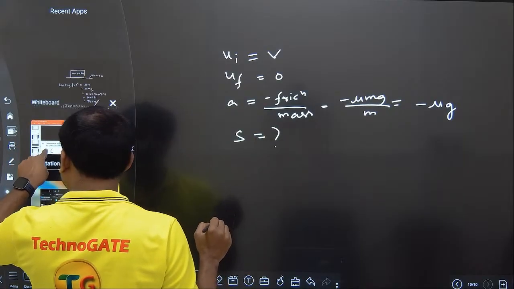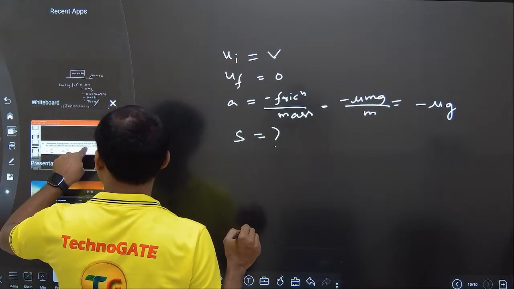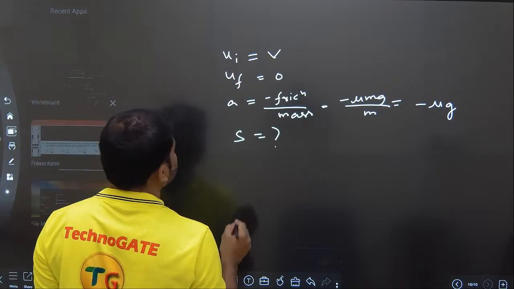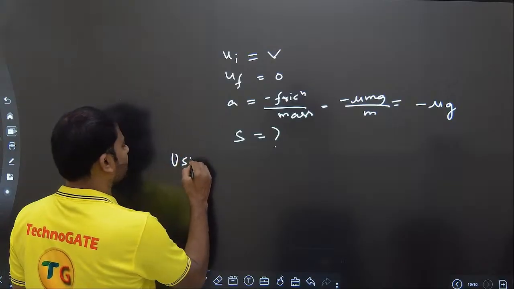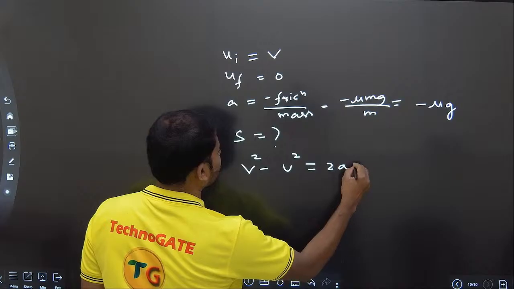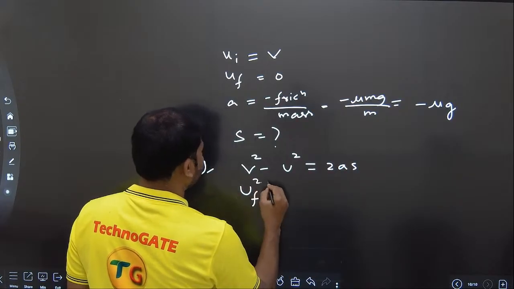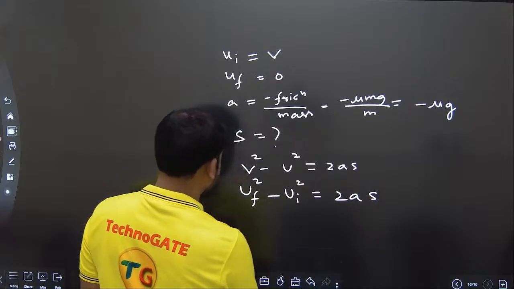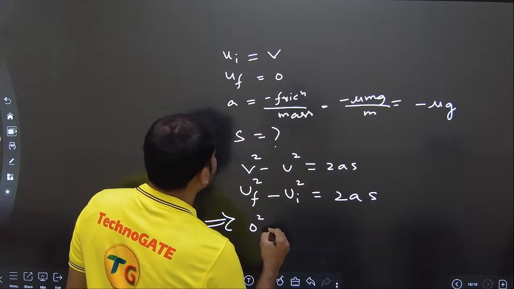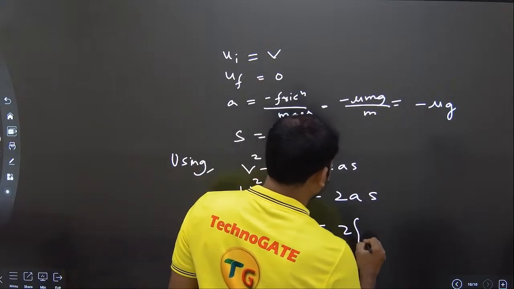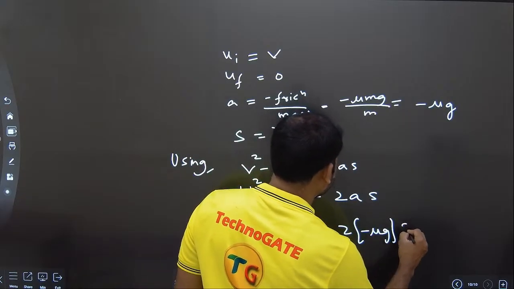The minimum stopping distance for the car of mass m moving with velocity v on a level road, with coefficient of friction with the tires mu. Using my equation, v square minus u square is equal to 2as, which means final velocity square minus initial velocity square is equal to 2as. This means 0 square minus v square, because initial velocity is v, is equal to 2 into a, which is minus mu g, into s.